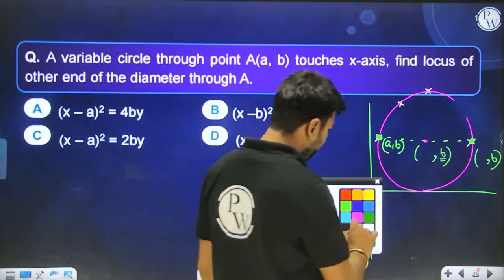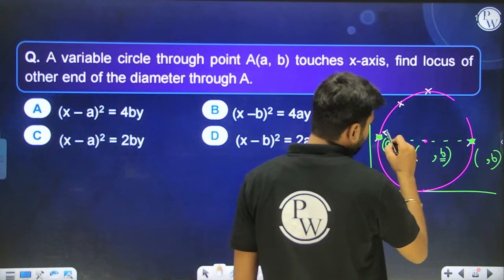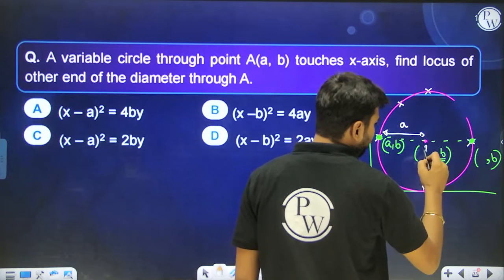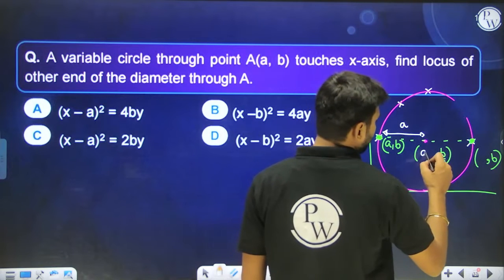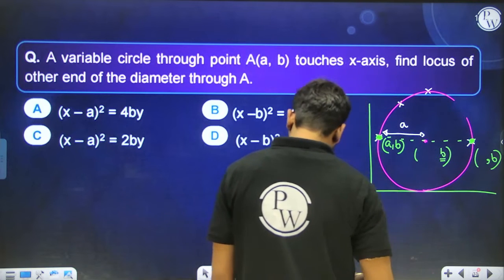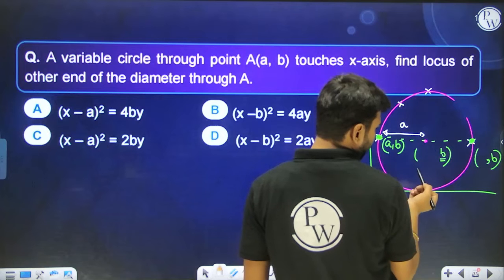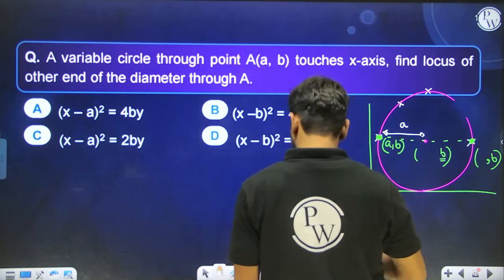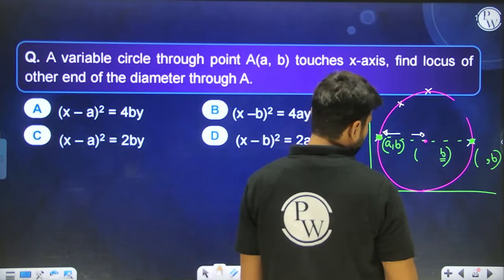Now understand, if this is the thing, then what is the radius? In this particular case, the radius of the circle is going to be a only. So this length is also going to be a only. If this length is a, can you tell me what will be the coordinates of the center of the circle? (a, b). Okay, sorry. Wait a minute. What we need to do is move a distance. Then this distance is going to be what? Wait. This is not b. This is going to be what?